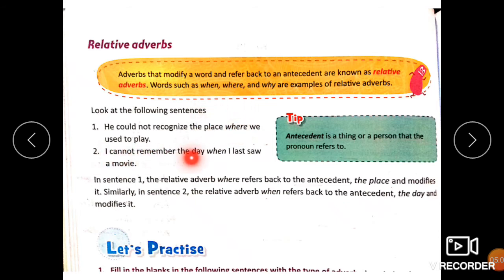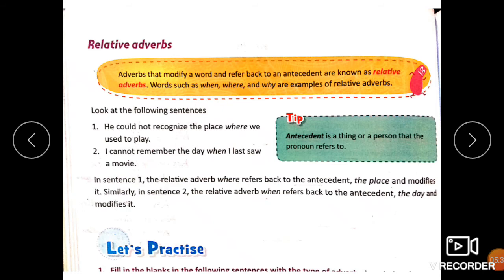I cannot remember the day when I last saw a movie. Here, when and day, children, both refer to time. I cannot remember the day. I am talking about a certain day. When? Isn't this when referring back to the antecedent, the day?